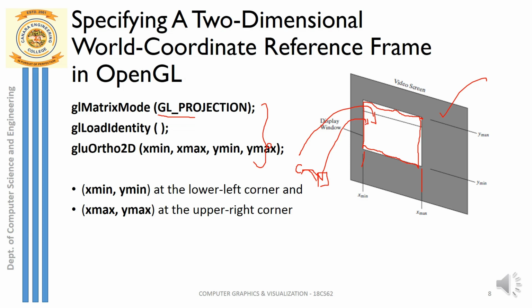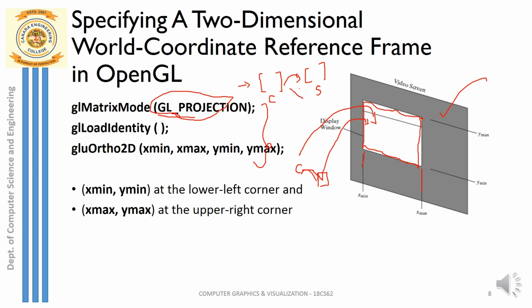This transformation is what I am setting using GL projection. So how do I set this? From the back end, the moment I set this projection mode, a matrix will be set, and I call this matrix the projection matrix. So what is that projection matrix? Basically, I have to convert the camera coordinate system, which is represented as a matrix, and the screen coordinate system, which is also represented as a matrix. I said I have to transform from camera to screen.